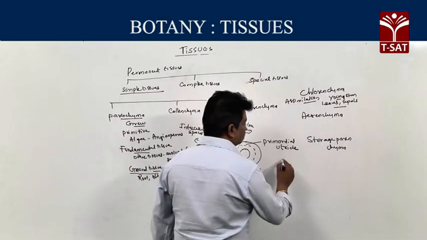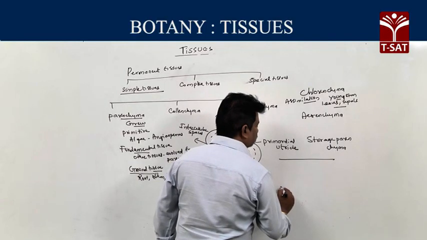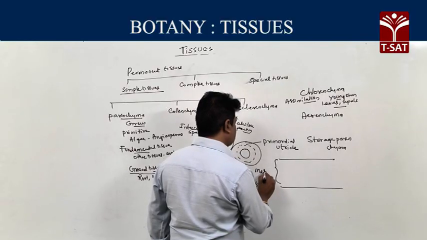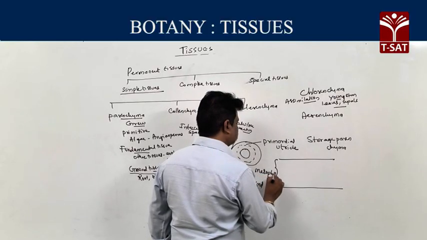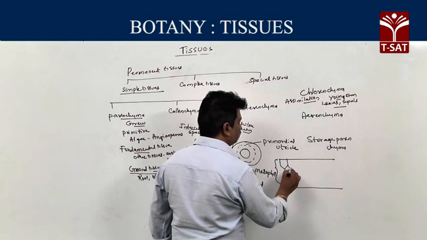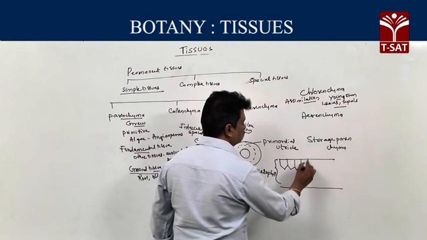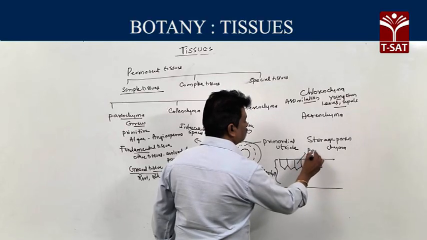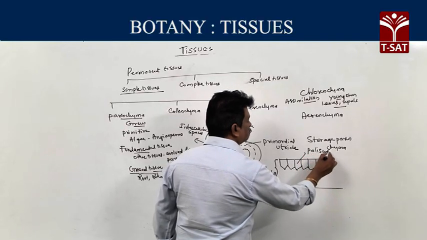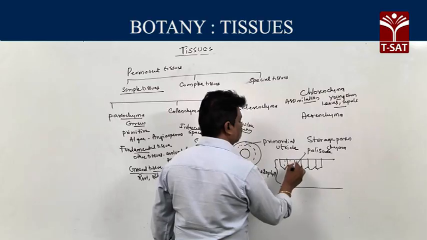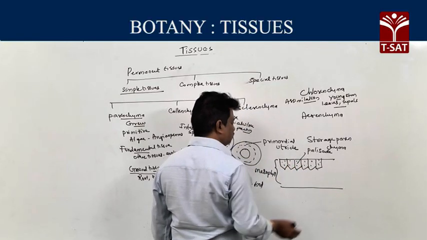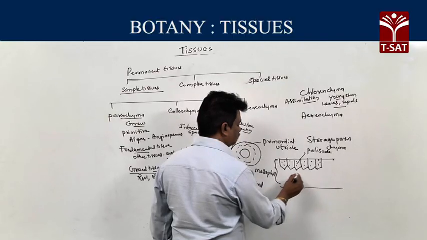But in leaves particularly, ground tissue of leaf is called mesophyll. That mesophyll is differentiated into, one is palisade parenchyma. This palisade parenchyma, adaxial side, contains more chloroplast. Its main function is photosynthesis.